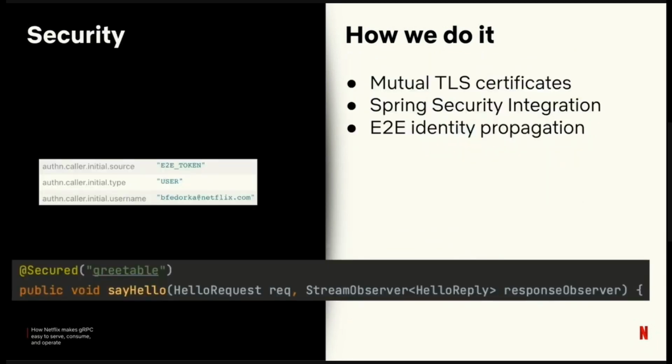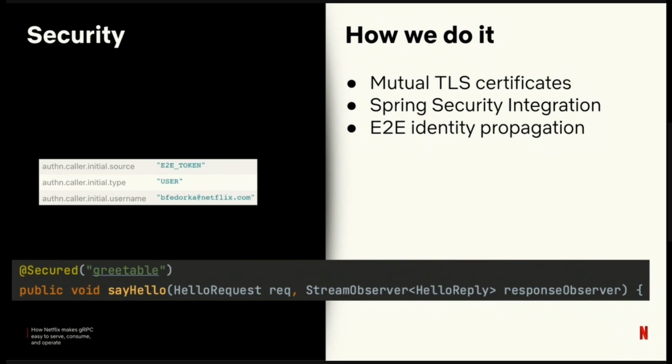Our security features are pretty boring, just like they should be. Our developers and servers are issued certificates signed by our internal CA. This establishes their identity. We use these certificates to then build mutual TLS connections for our first level of security. We also propagate end-to-end identity information, so we can authenticate calls between both the immediate caller of the RPC and the initiator of the call chain.